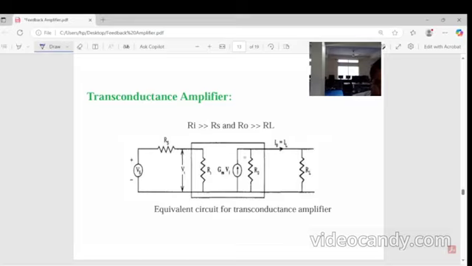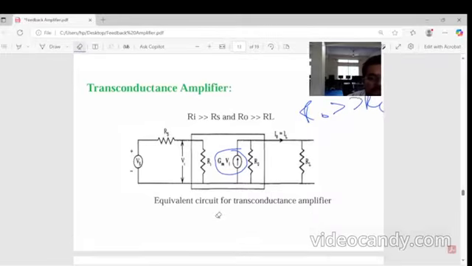Here we can see this is the current source. In the current source transconductor, the resistance will be parallel, and this R0 is much greater than load resistance. So this is the equivalent transconductor circuit.